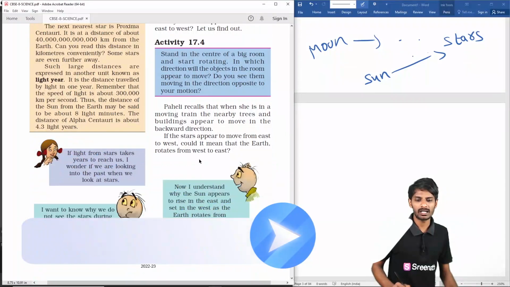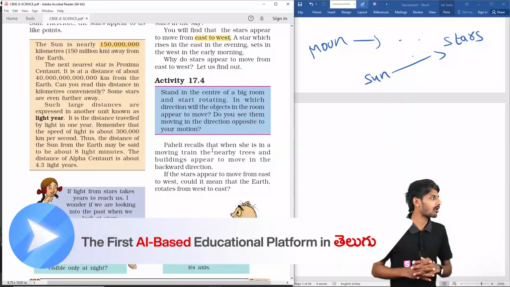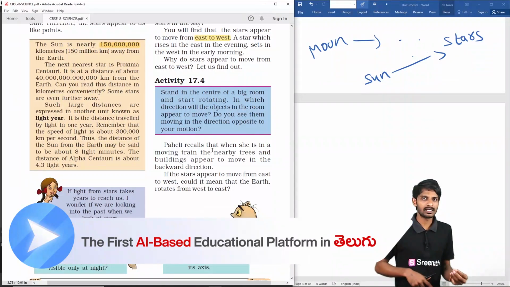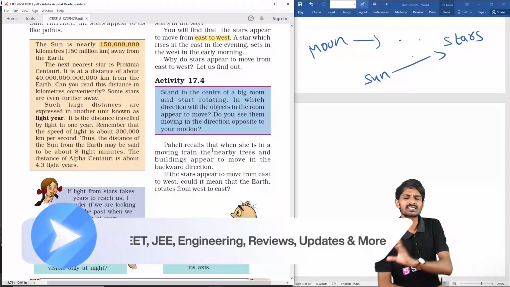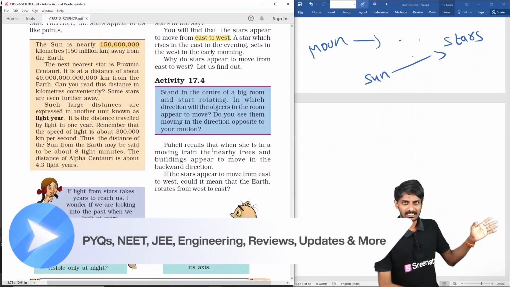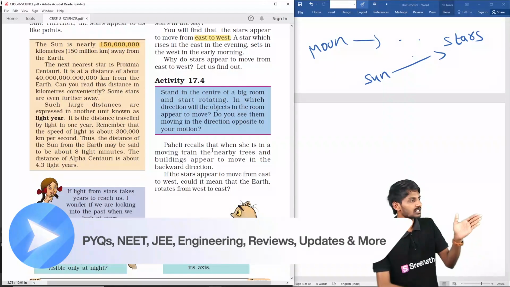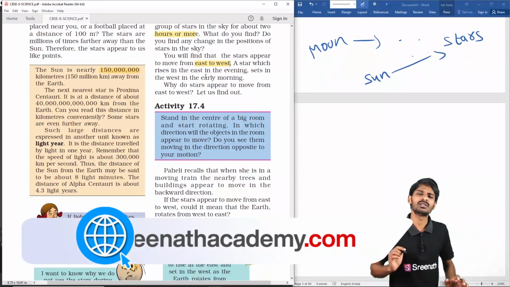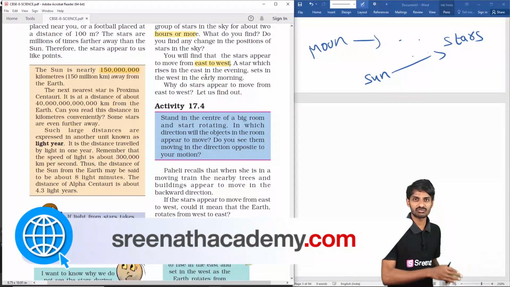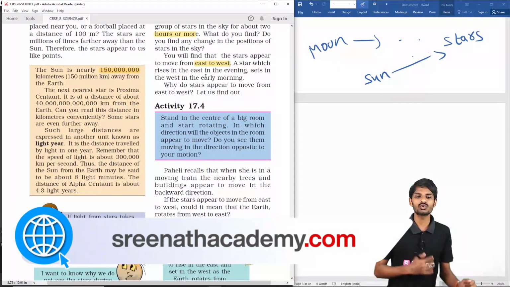This is what you observe. But just think, if you are going in a moving train and you look out, it looks like the trees, vehicles and buildings are going back. But what is the fact? The trees are not going back, you are moving forward. Whenever you are moving forward, it looks like trees are going back. At the same time, it appears that stars are moving from east to west, which means the stars are not moving, but you are moving from west to east. That's why they appear to be moving from east to west, friends.